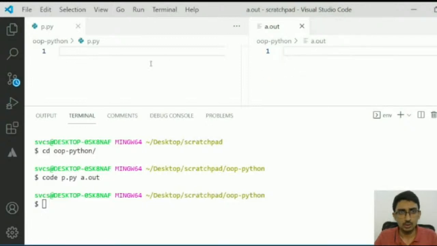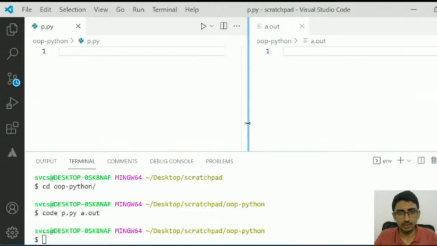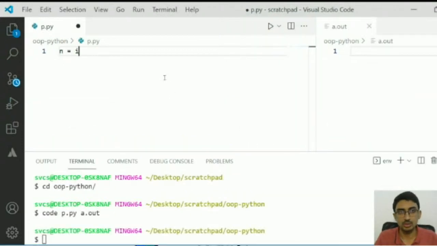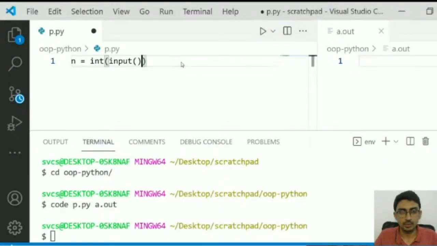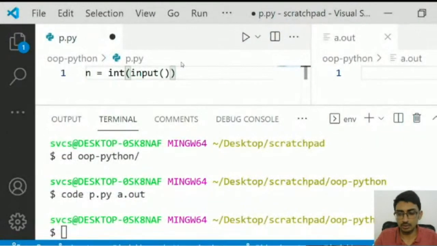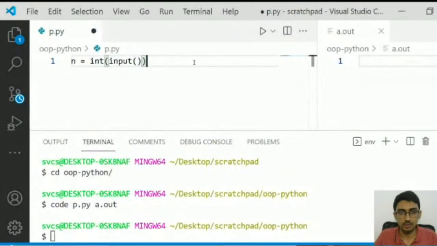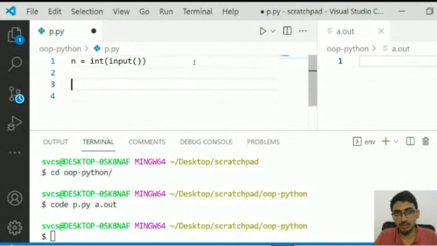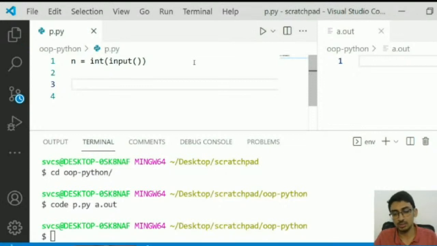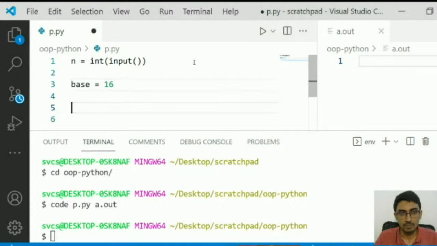Cool. So let's say we take a particular decimal number as input. So n is equal to int input. This is the decimal number. Now we need to convert this input into a hexadecimal value. How would I convert this to a hexadecimal value? As I said, I have to keep dividing by 16. So let's say base is equal to 16.